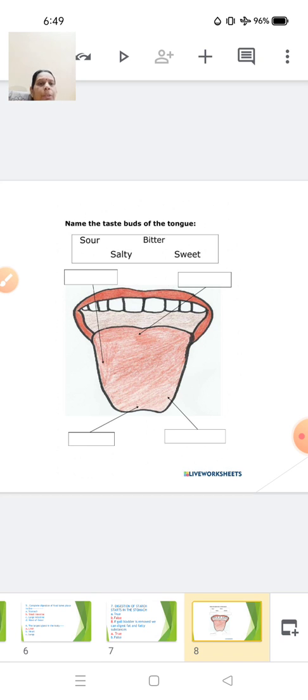Okay, so which part of the tongue is the taste bud for sour present? Sour is present on which part? Here you can see four parts have been given to you. So you just identify which part is for sour, which is for bitter, which is for salty, and which is for sweet food. So children, identify. I am giving you 1 minute. Hurry up. Just within 1 minute, you do it. That is why I have not done it, so that you can go for it and try it on your own.